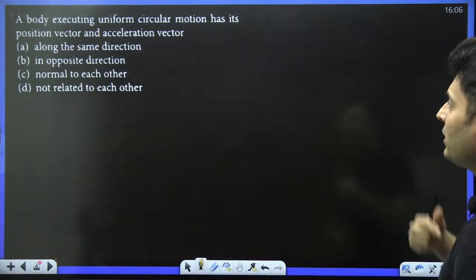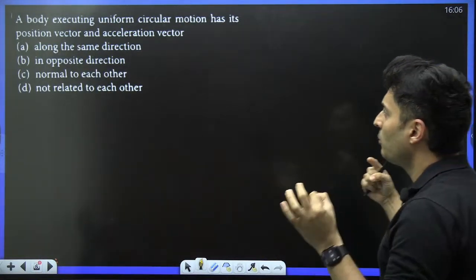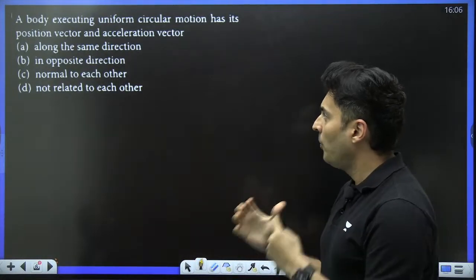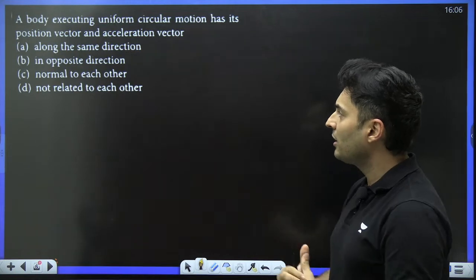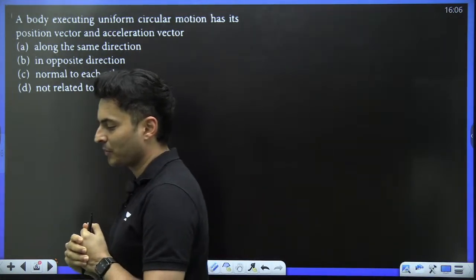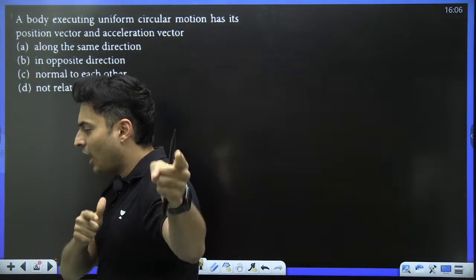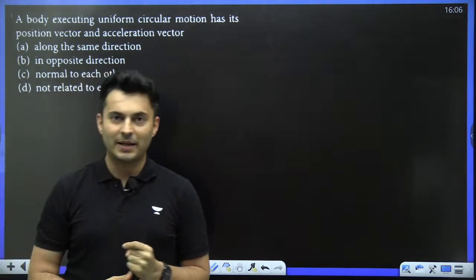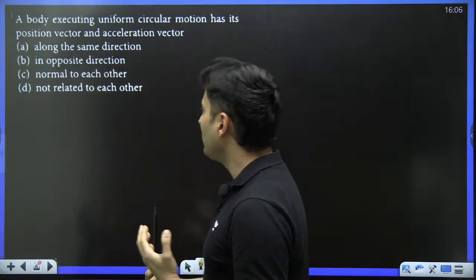A body executing uniform circular motion has position vector and acceleration vector along the same direction, opposite direction, normal to each other, not related at all to each other. What do you think is the answer for this particular question? Is it option A, B, C, D? I want everybody spamming the chat box right away. What is the answer for this particular question? Is it A, B, or C, or D?